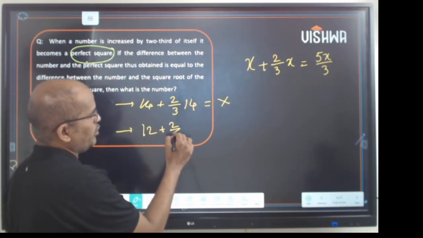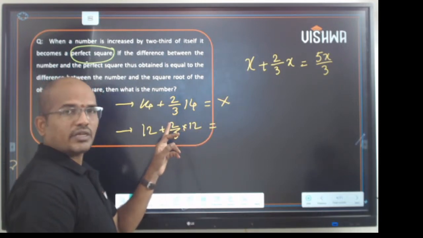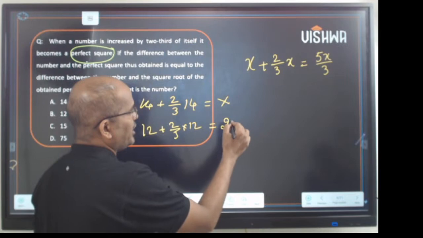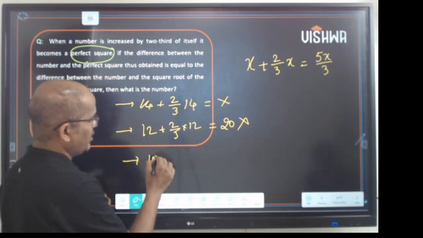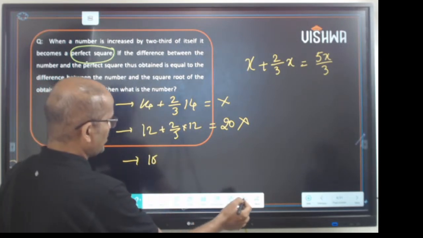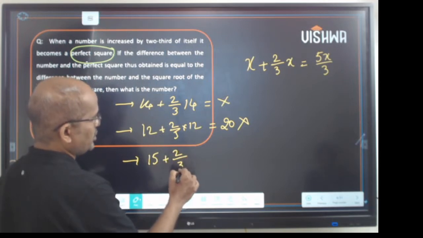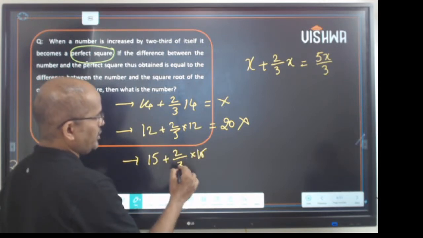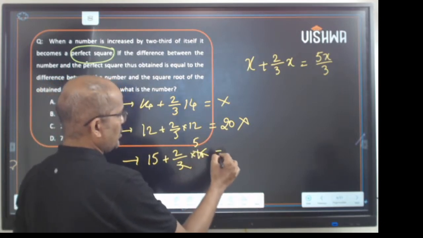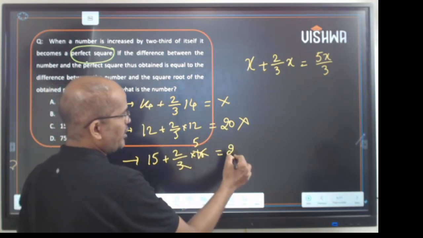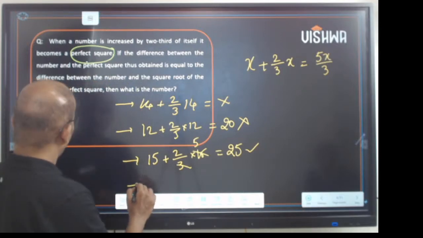Or 12. 12 plus 2/3 of 12. So 3 fours are 12, 2 fours are 8, plus 12 is 20. 20 is not a perfect square, isn't it? Or 15. Yes, 15 plus 2/3 of 15. This is 3 fives, so 2 times 5 is 10, 15 plus 10 is 25. 25 is a perfect square. I got the conclusion.